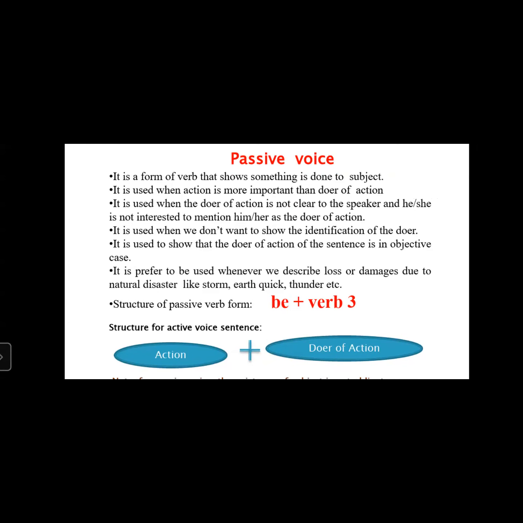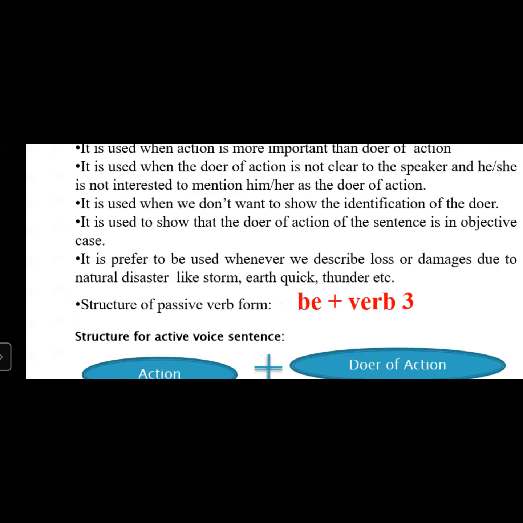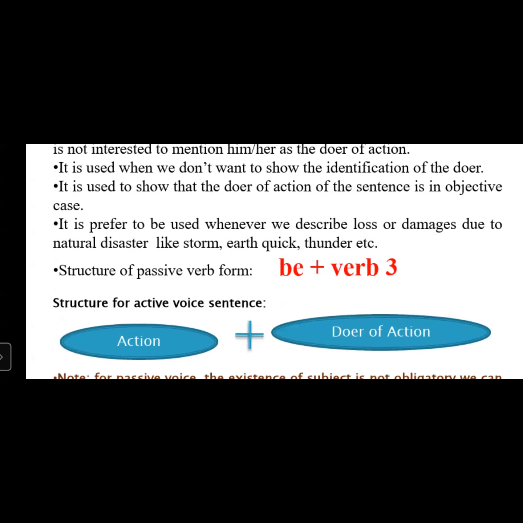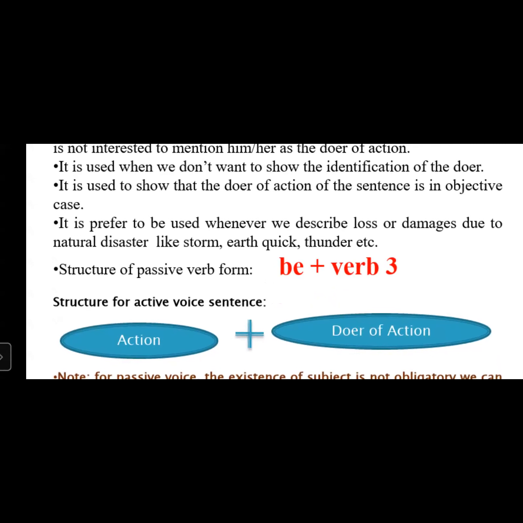And the structure of passive voice is what? What is the passive voice verb form? Be plus verb 3. What was in active? In active, we had verb 1, verb 2, verb 3, verb ing. Here we have only verb 3 along with the helping verb be. Here be does not mean just be. Here be means all the inflected forms of be, such as is, am, are, was, were, been, or being, etc.